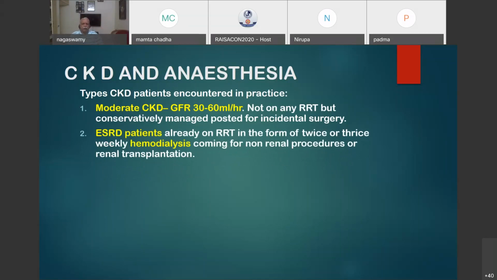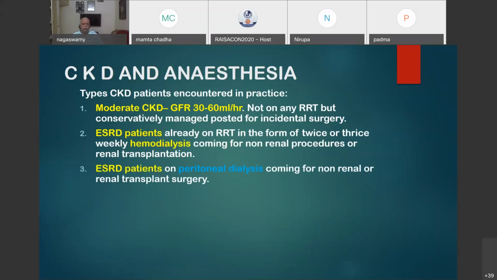We have had patients who had a polycystic kidney, a huge mass, which cannot be retained for want of space for the transplant. So we have to first do a nephrectomy in those patients and then later post them for renal transplantation. In such patients, we have to be very watchful with the fluid infusion during the period. And of course, there is no fear of acute renal failure. If at all you overload the patient, you have to take them for emergency dialysis immediately after surgery. But all the precautions of renal transplantation you have to follow in patients who are posted for non-renal procedures.